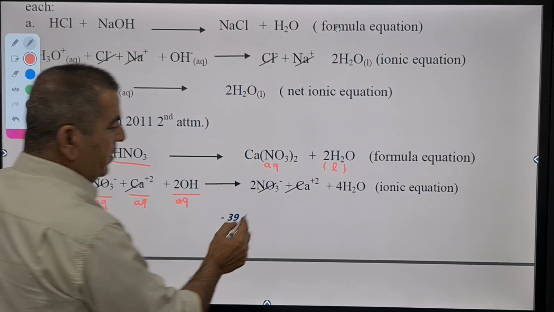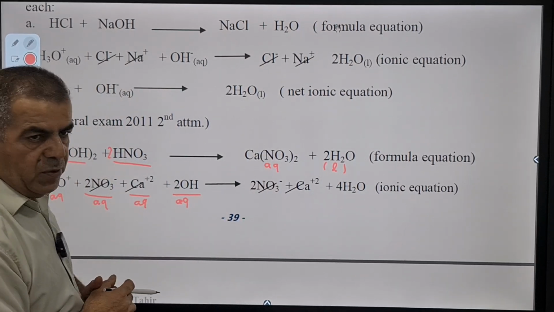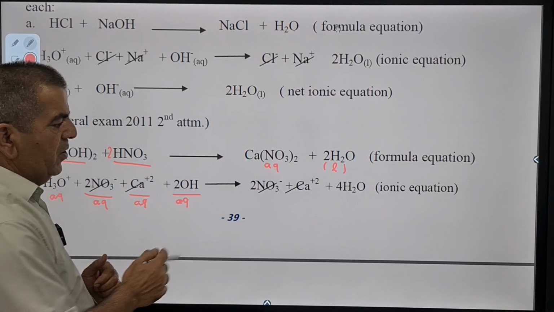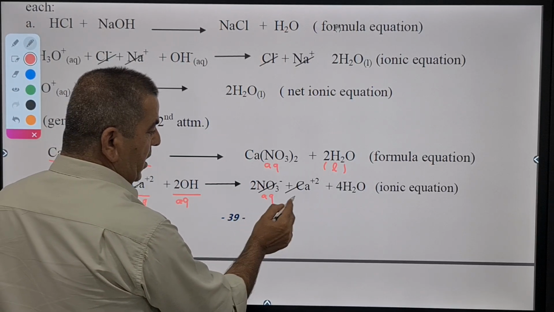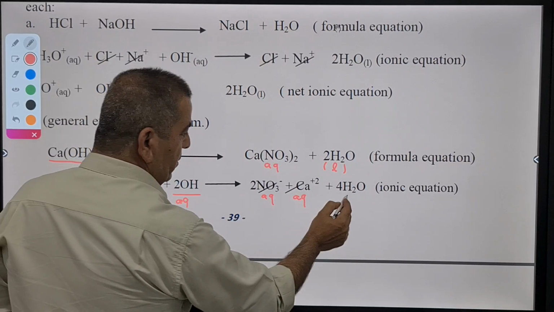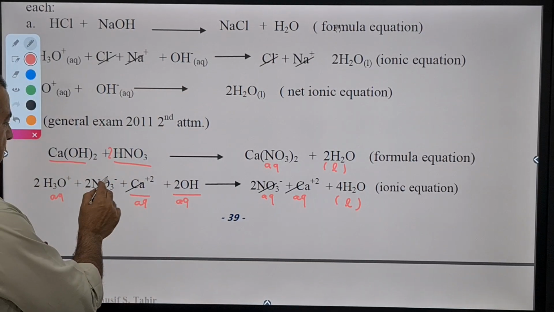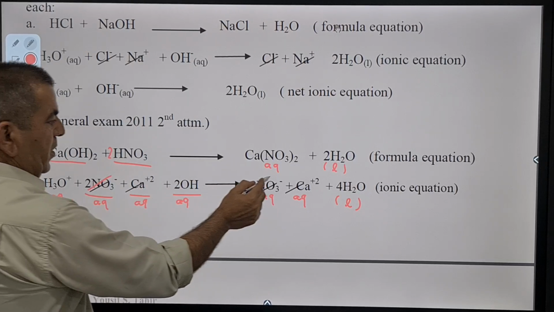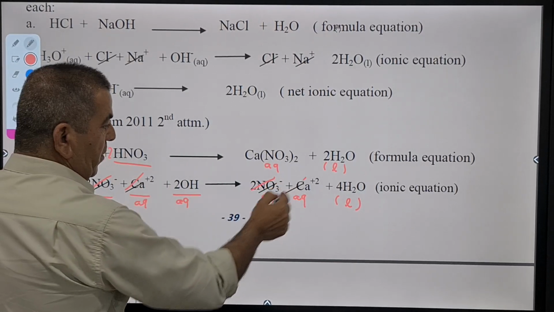To right, we said that the salts of nitrate or compounds of nitrate are soluble. So they get dissociated. This is aqueous and this is aqueous, but water is liquid. So they got removed, nitrate with nitrate, because aqueous, and keep aqueous, calcium with calcium.